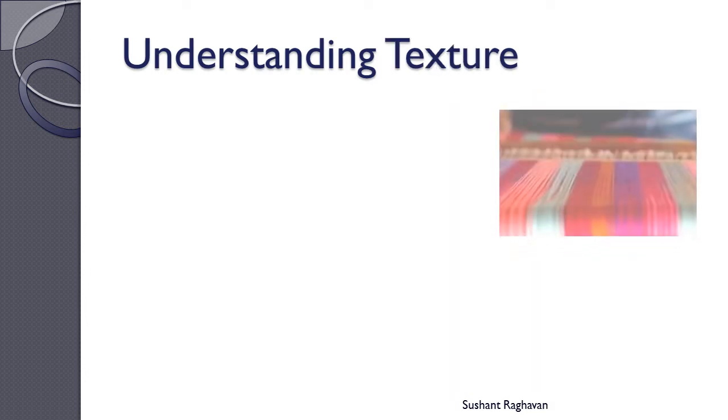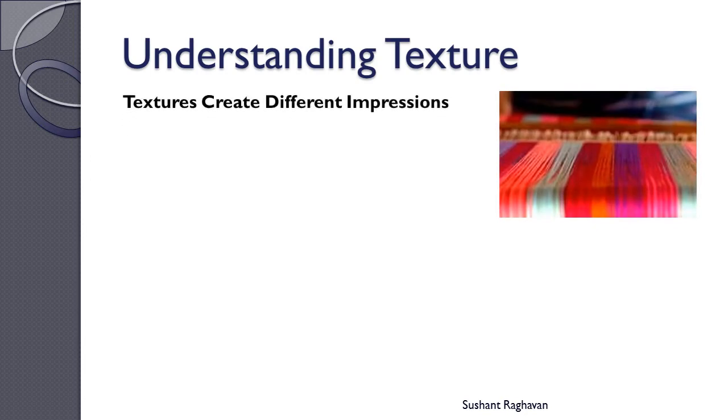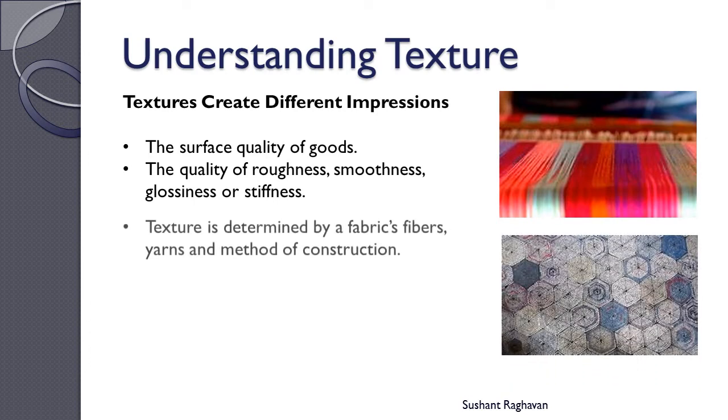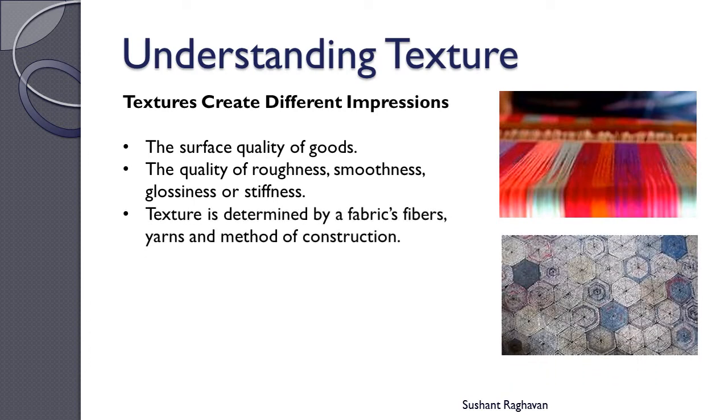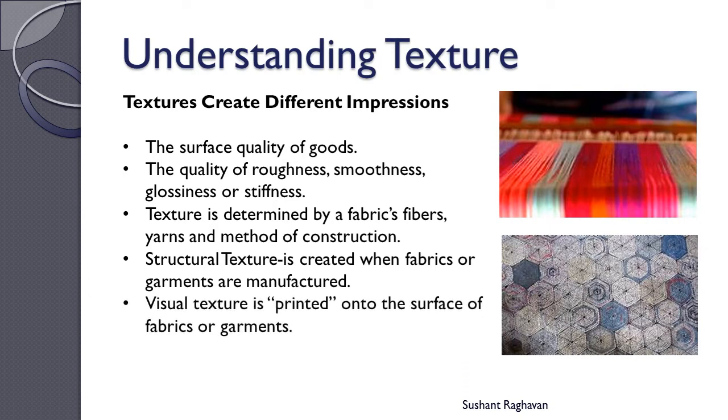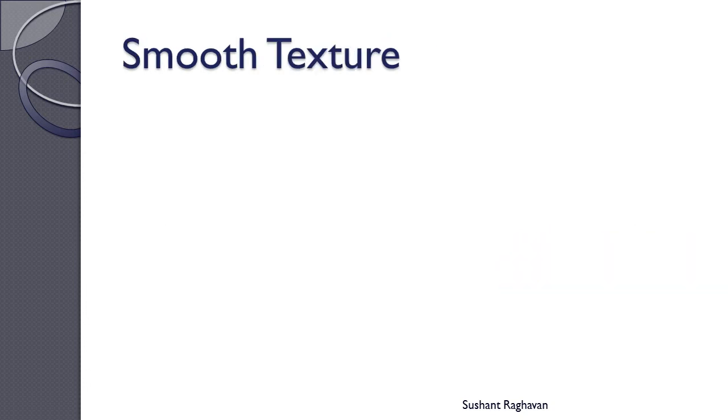Understanding texture. Textures create different impressions. Texture is the surface quality of goods, the quality of roughness, smoothness, glossiness or stiffness. Texture is determined by a fabric's fibers, yarns and method of construction. Structural texture is created when fabrics or garments are manufactured. Visual texture is printed onto the surface of fabrics or garments.